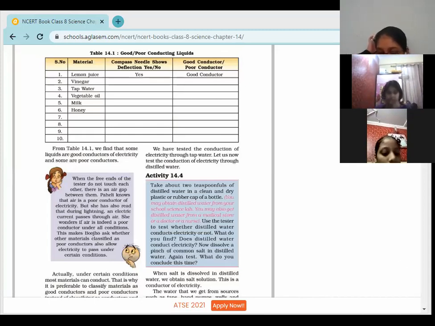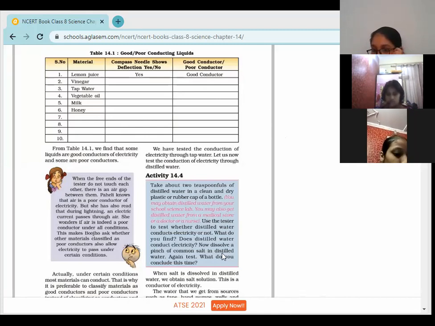Okay, so children, distilled water is available in the medical store even. Distilled water means pure water, free from impurities. So distilled water does not conduct electricity. Just keep it in your mind: distilled water is a pure form of the water. It does not conduct electricity. Distilled water is available in medical shops also, and that is free from impurities.